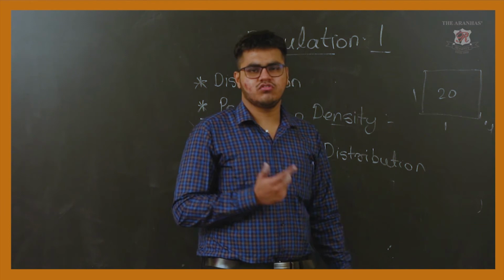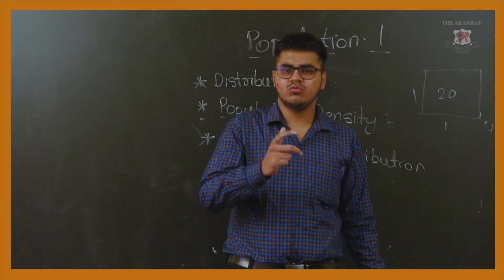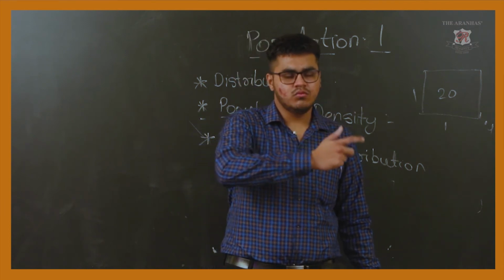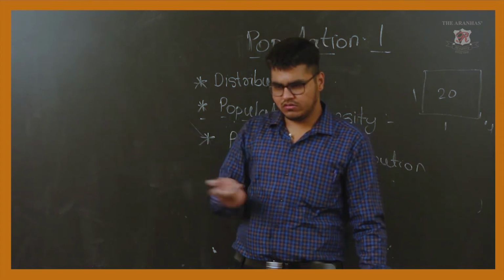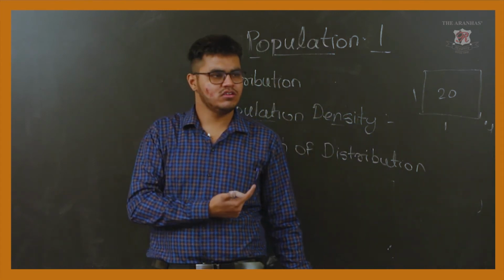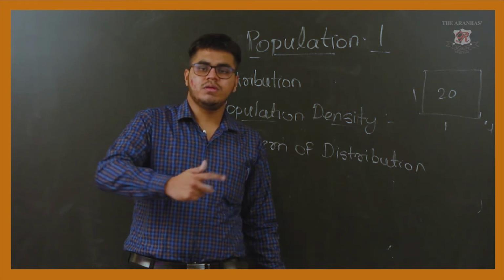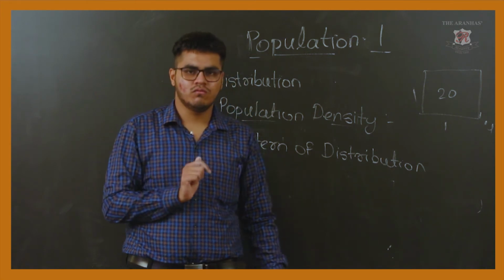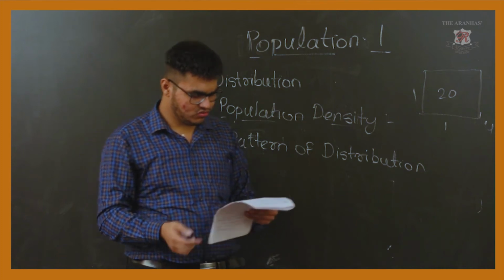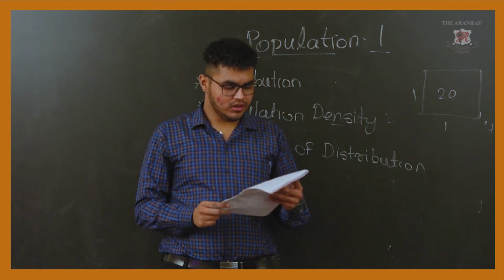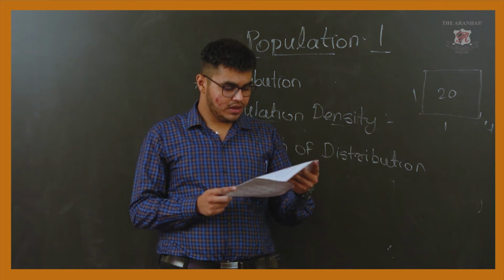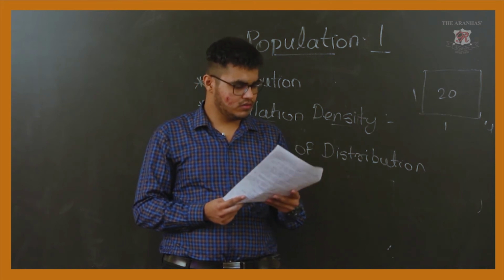What is population distribution? It refers to the way in which people are spread around the earth's surface. It is just the term used for the way people are distributed throughout the world. This is called the population distribution. Population distribution refers to the way people are spread over the earth's surface.